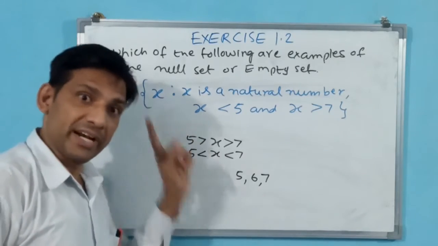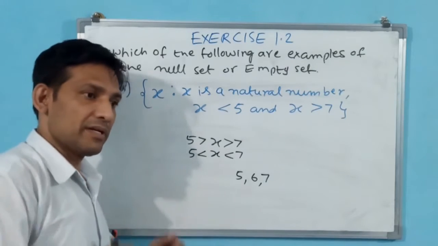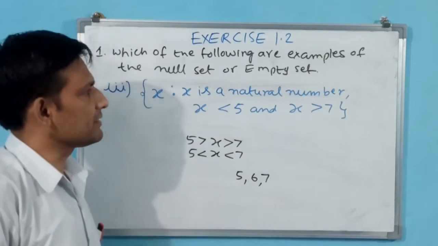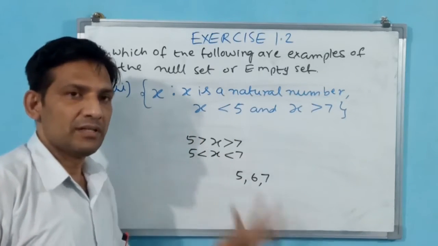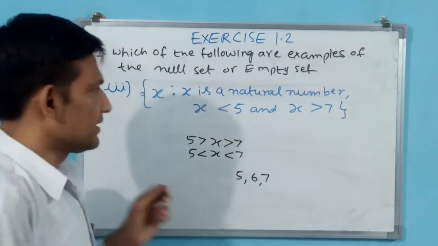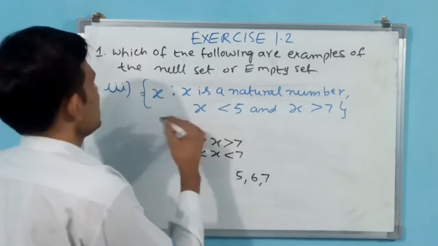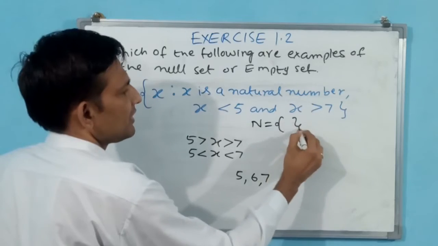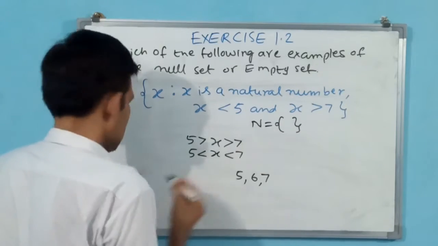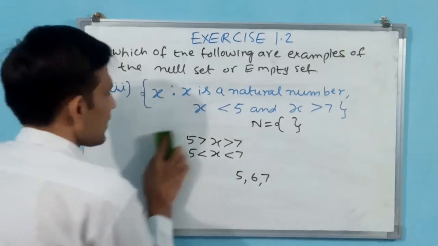The number should be greater than 5, less than 7. But greater than 7 and less than 5, how will a natural number come? There is no such number. That is why the set is empty set. How you are going to represent here natural number they are telling. Okay, M is equal to, like this you have to write. And the answer, how you have to write.